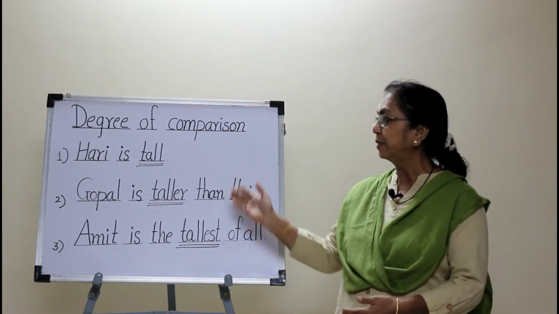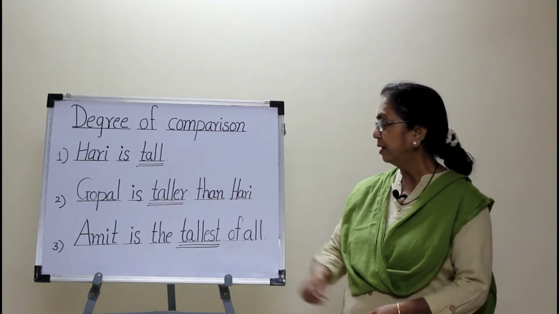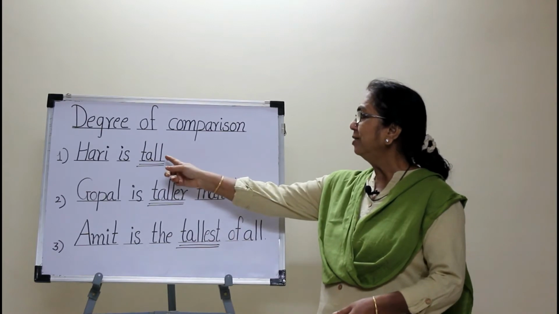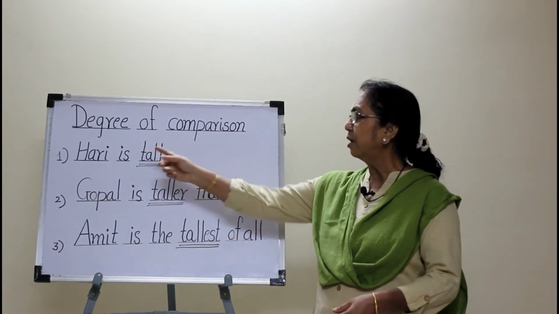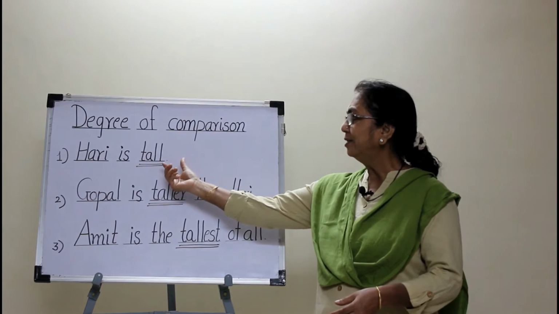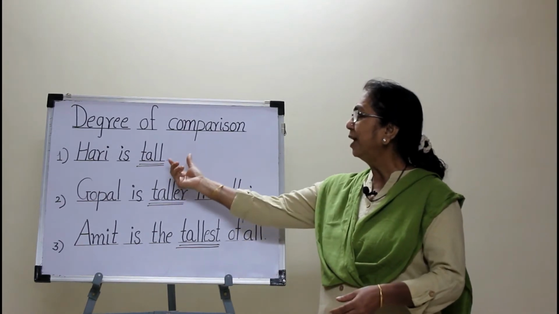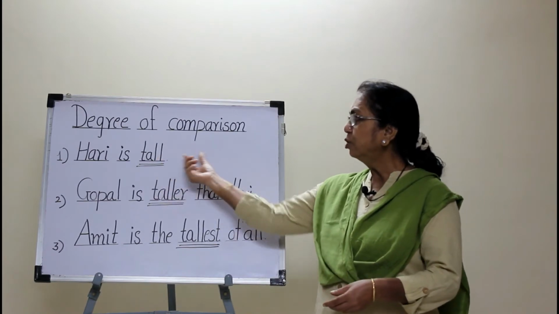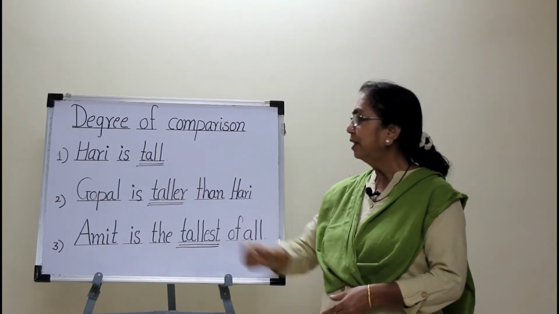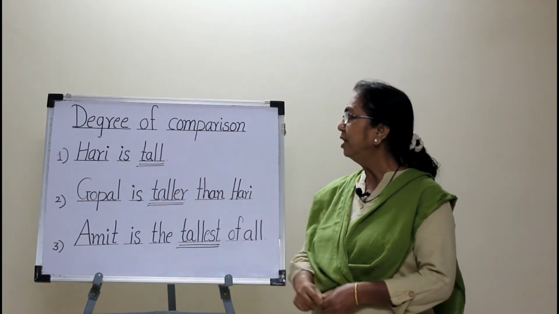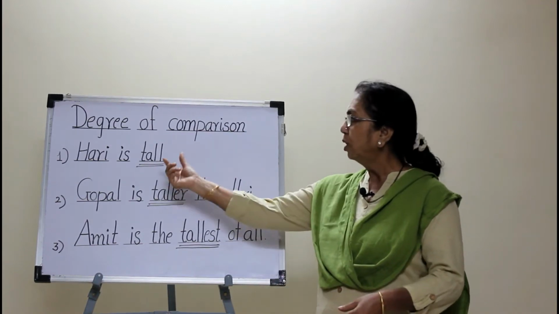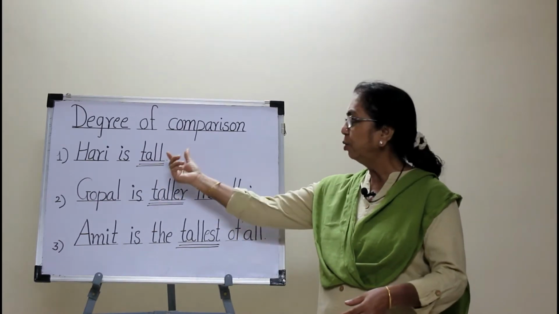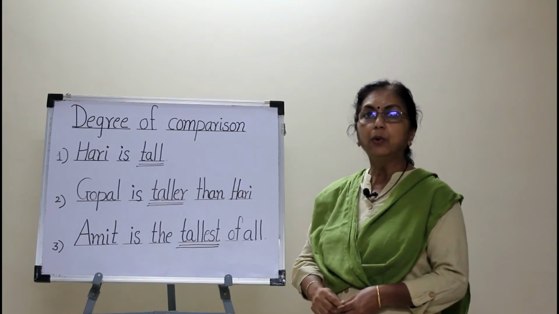See these examples. First example: Hari is tall. In this sentence, tall is the adjective and it describes the noun Hari. The adjective tall is used to tell the fact that Hari is tall. It does not show any comparison. The adjective tall is used in its basic form. So the adjective tall is said to be in the positive degree.